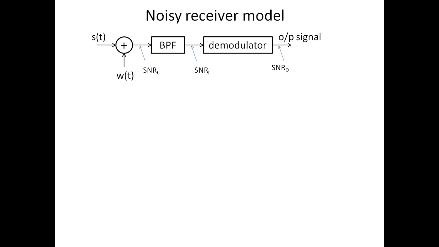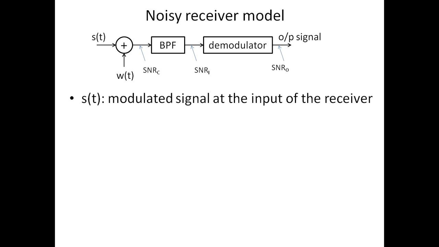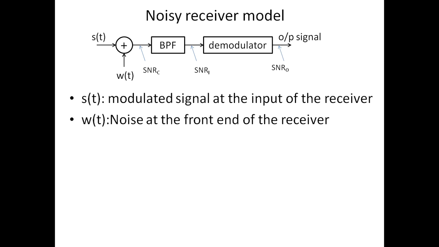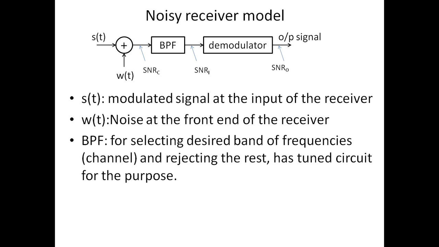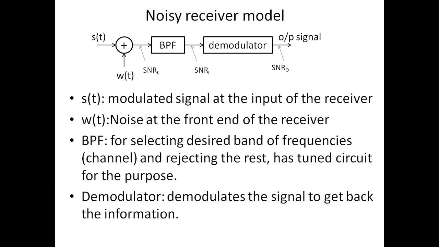Figure shows the general block diagram of the noisy receiver model. S of t is the modulated signal that appears at the input of the receiver. W of t is the noise that gets added during the transmission in the channel. The first block in every receiver model is a bandpass filter which selects the desired station while rejecting all other frequencies. Mainly it has a tuned circuit for this purpose. Demodulator demodulates the signal to get back the original information.